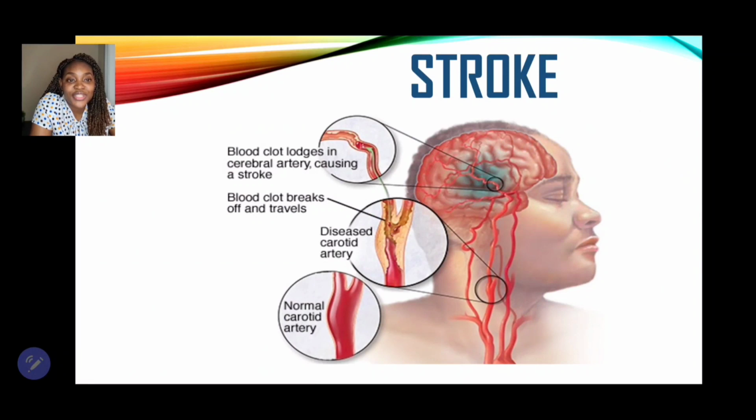Now, the next condition, as I said before, is stroke. If a blood clot lodges in the cerebral artery, it can cause a stroke. And whatever part of the brain is damaged, that part of the brain that is responsible for our bodily signals may also be off as well.